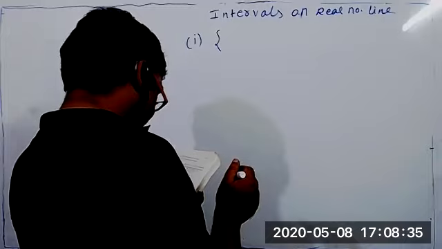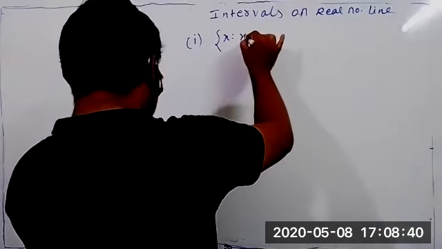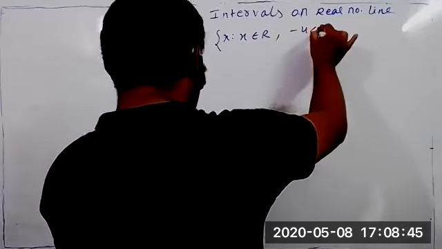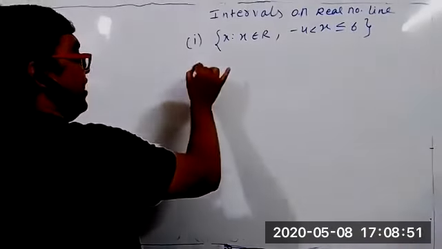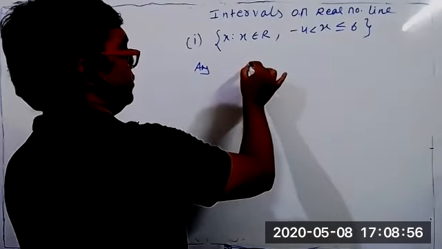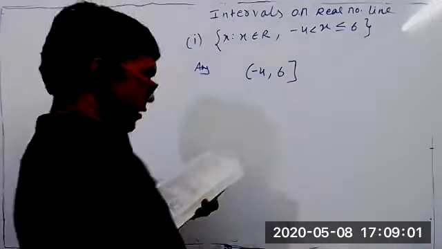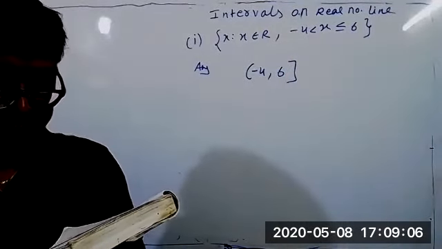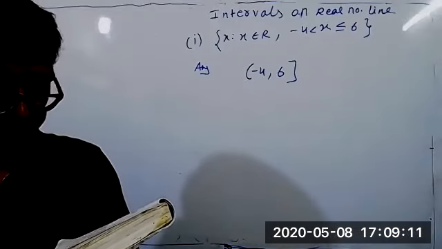Set of x such that x belongs to real numbers, x is greater than -4, less than or equal to 6. How to write in interval? First I should put a square bracket or parenthesis. Parenthesis, -4 comma 6, then close bracket. Is it difficult? No, sir. The fourth part you do yourself. That is very simple. Can you do it? Yes, sir. Okay, the fourth part is also easy.